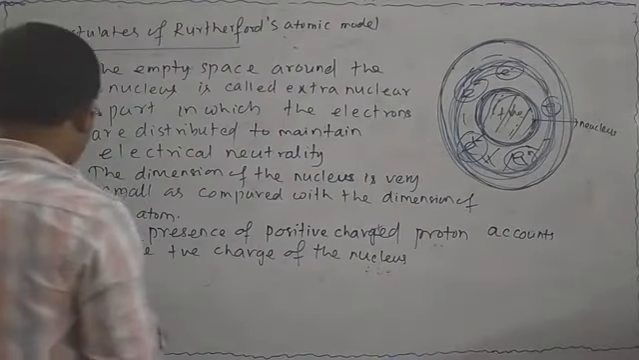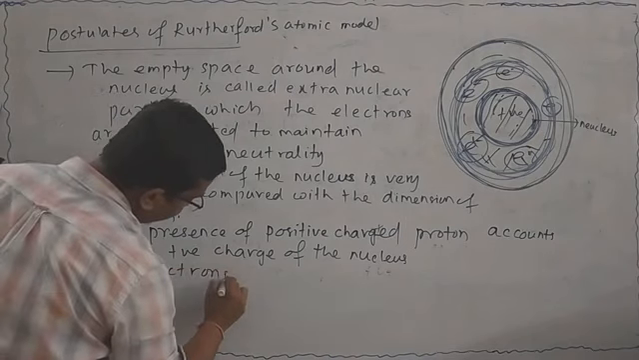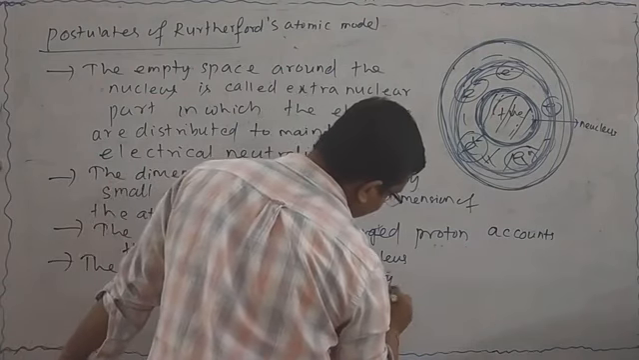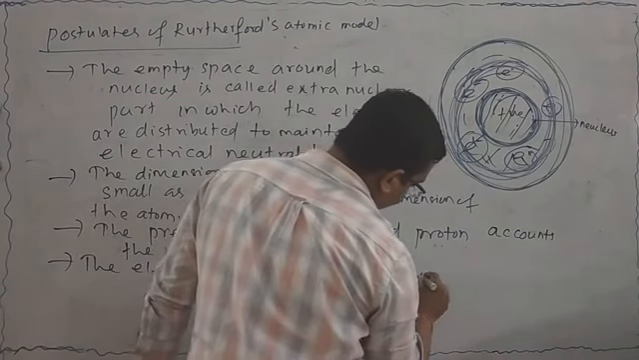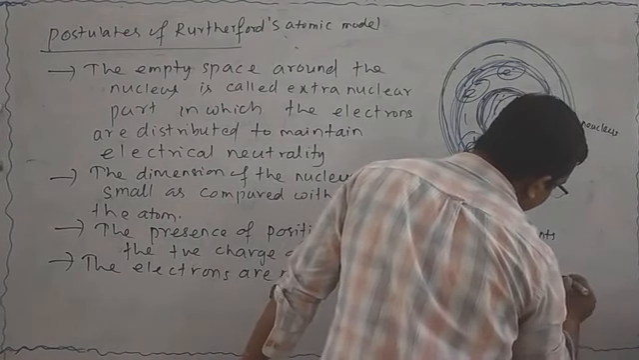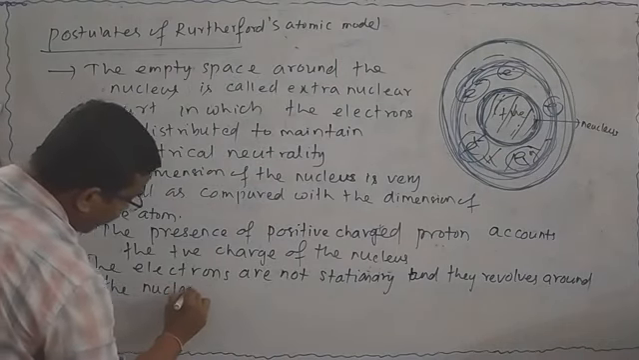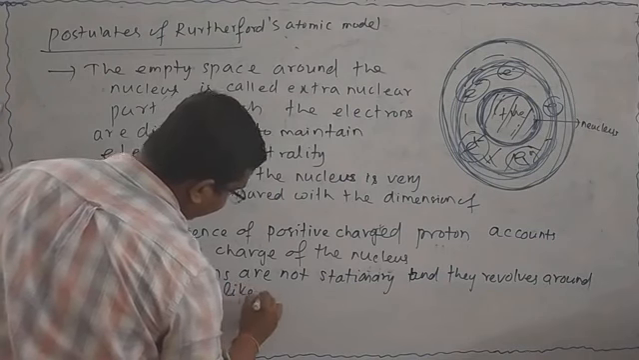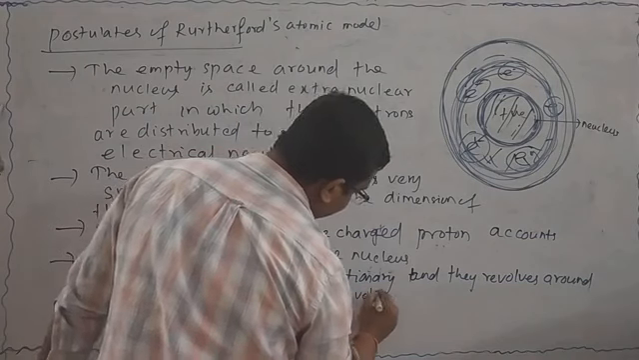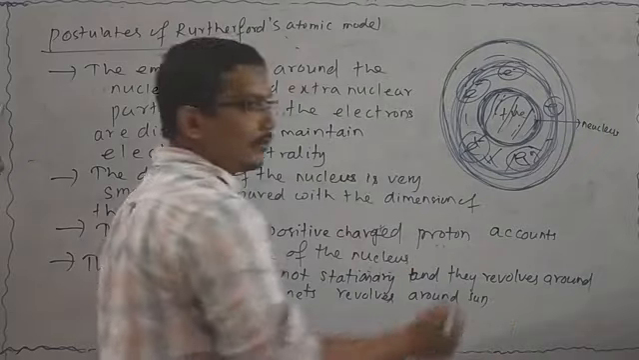So we can write the next point. The electrons are not stationary, and they revolve around the nucleus like planets revolve around the sun.